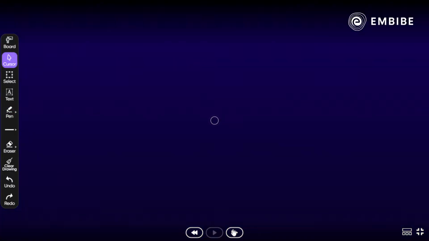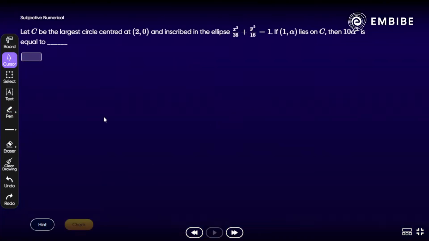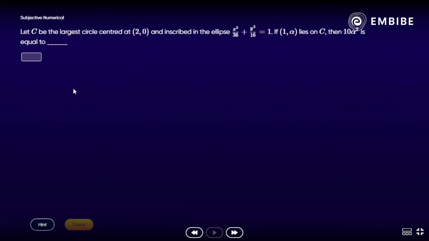Focus on the next part, the next question. Yes, another one from ellipse we have here. Let C be the largest circle centered at 2, 0 and inscribed in the ellipse. If 1, alpha lies on C, then find the value of 10 alpha square. आपको 10 alpha square का value find करना है. Anyone know that? Any idea what will be the answer? वैसे तो क्वेश्चन सर्कल में आना चाहिए, बट नो वरी, सर्कल के लिए आपको कल मिल जाएगा.